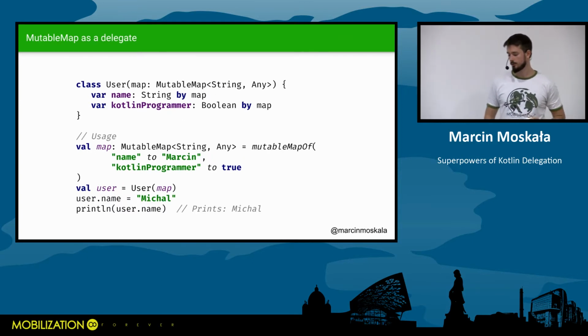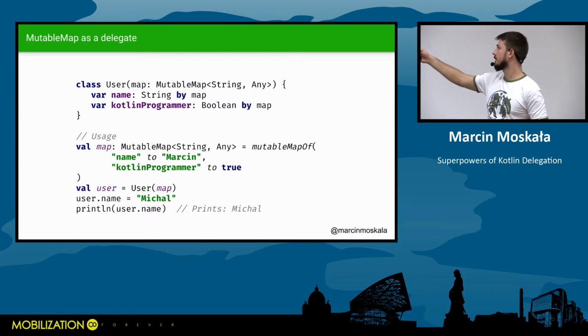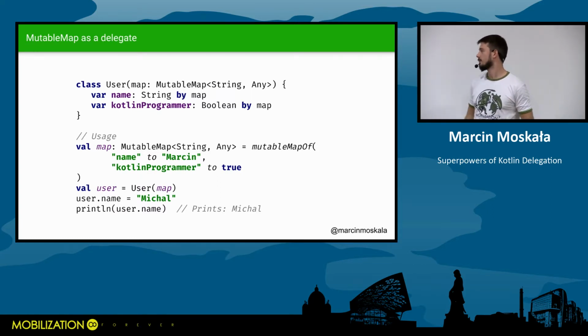Also, MutableMap can be used as a delegate as well. But in MutableMap, we can also change this value, so we can use vars. MutableMap is mutable, so it can change. So we can also give setValue. This way, MutableMap can be used to hold mutable values as well.